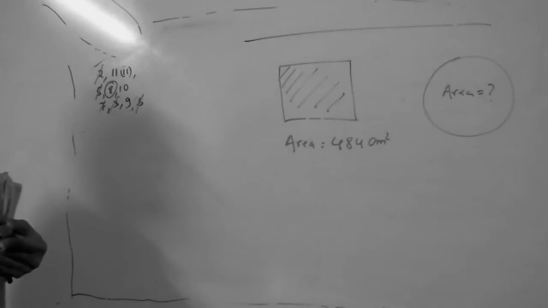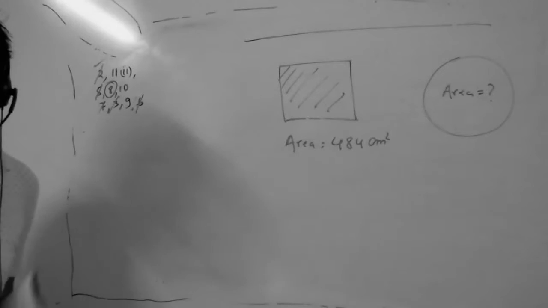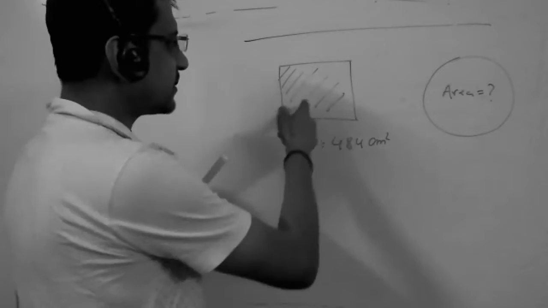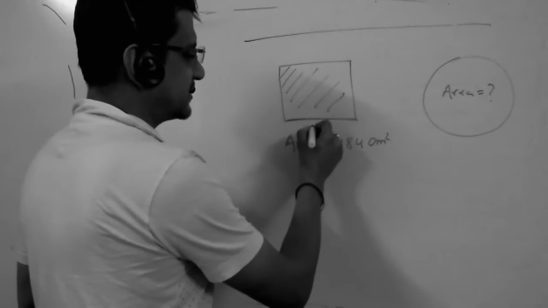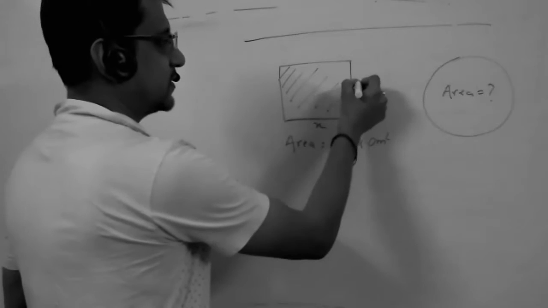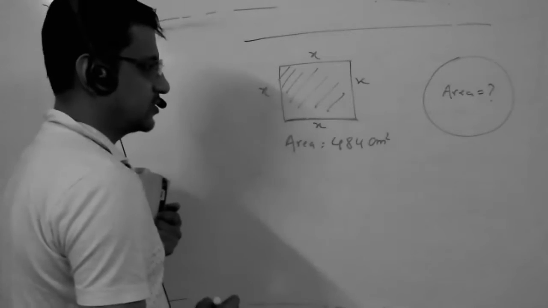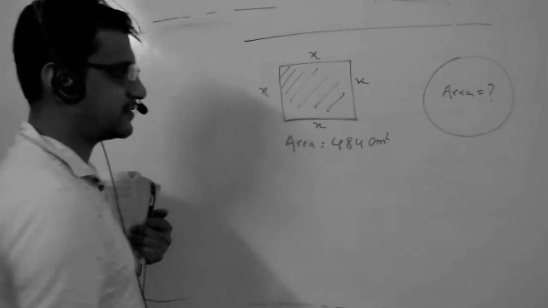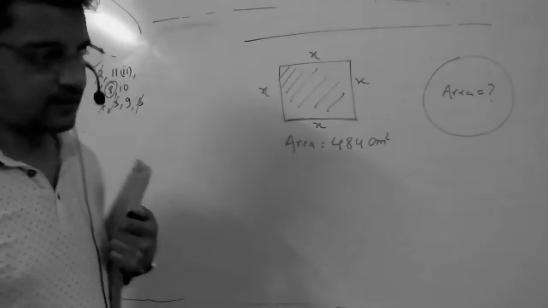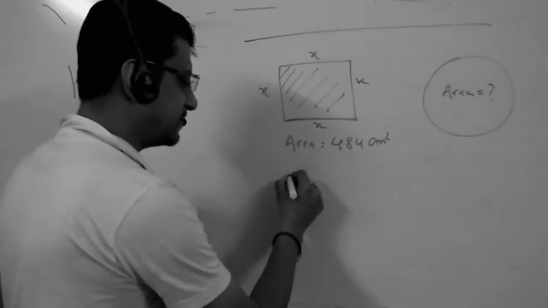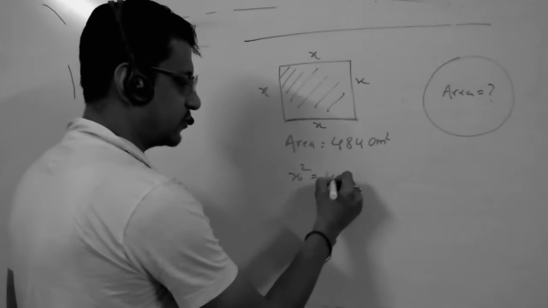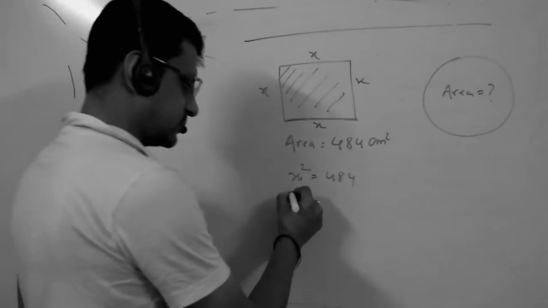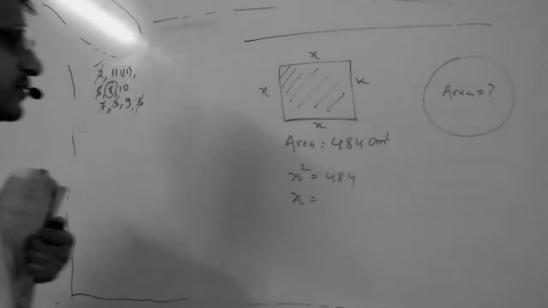So what is common between these two? Perimeter. Very good. If we say this square has side x, this will be x, this will be x, this will be x. So 4x is the perimeter, correct? Yes, sir. And if I want to find the side, x square equals 484. So x is equal to what? The square root of 484 is 22.